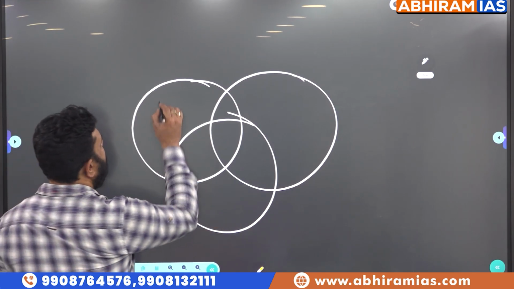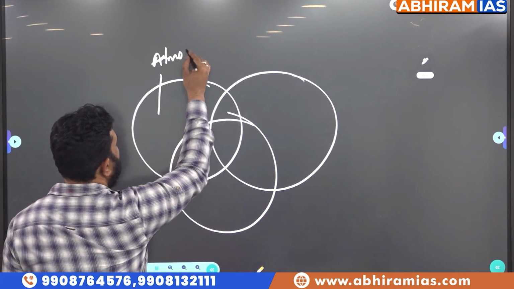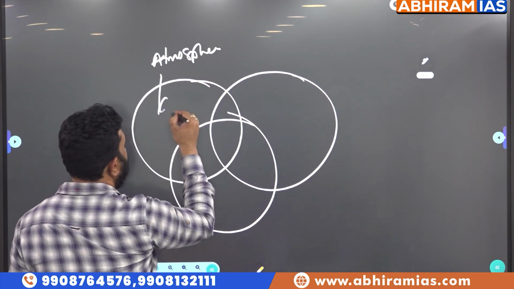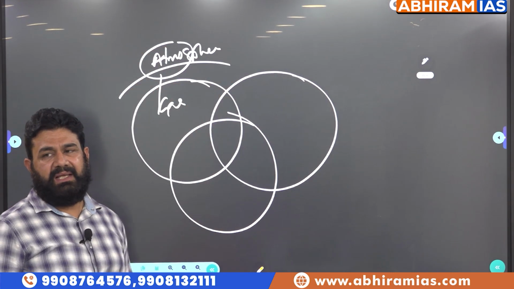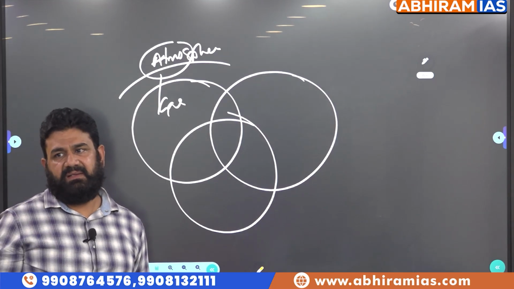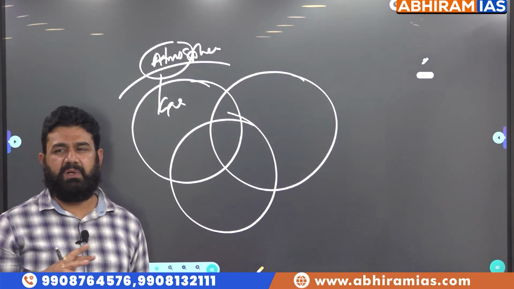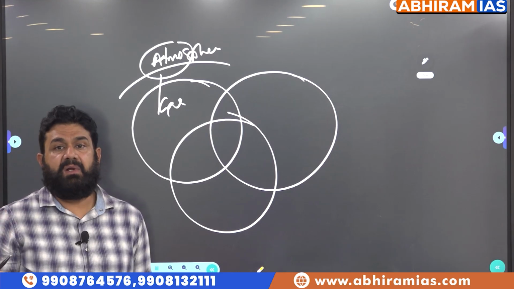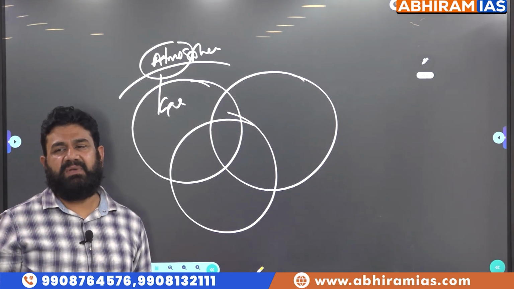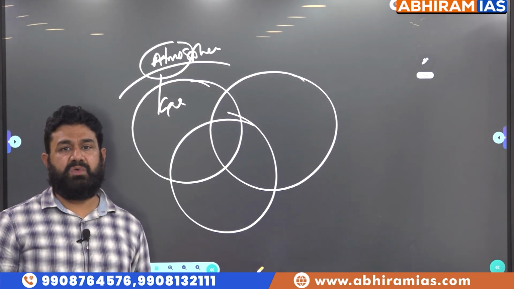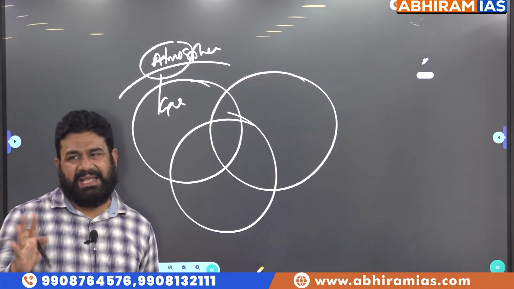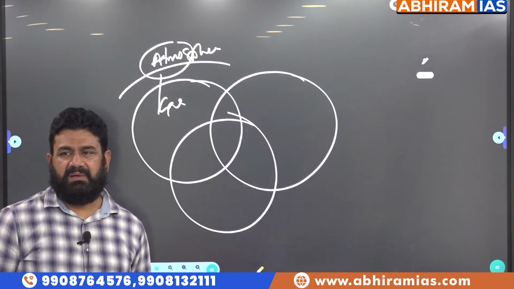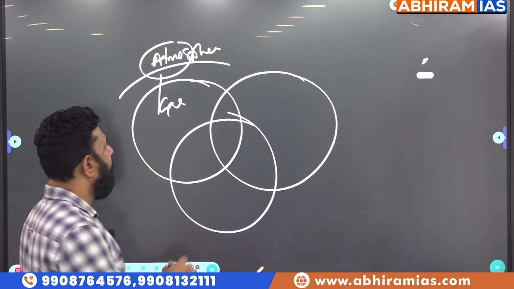For any ecosystem to exist, we need a fine balance of three components. Number one is usually the gaseous part of it, which we call what? Atmos. Atmos means air. Air is everywhere, yes or no? In the surroundings of almost all living organisms, unless you are talking about very extreme environments like the deeper parts of the ocean, deeper parts of the earth's crust, or very high altitude regions where air is not available in abundance.